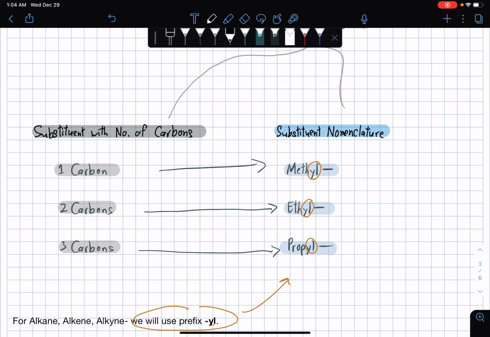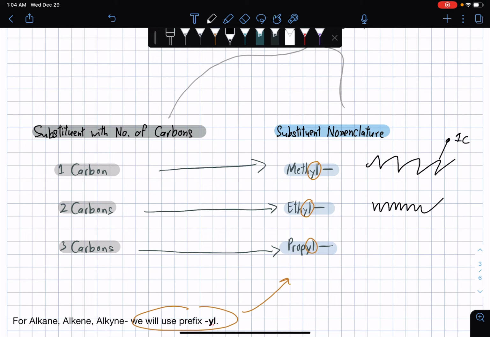Now, to illustrate, this is a different example. So, provided you have this zigzag, that is going to be your parent chain. And for methyl, assuming you just have one branch, so this is one carbon. For ethyl, assuming that this is a structure, this is not to scale, maybe it's not really official.